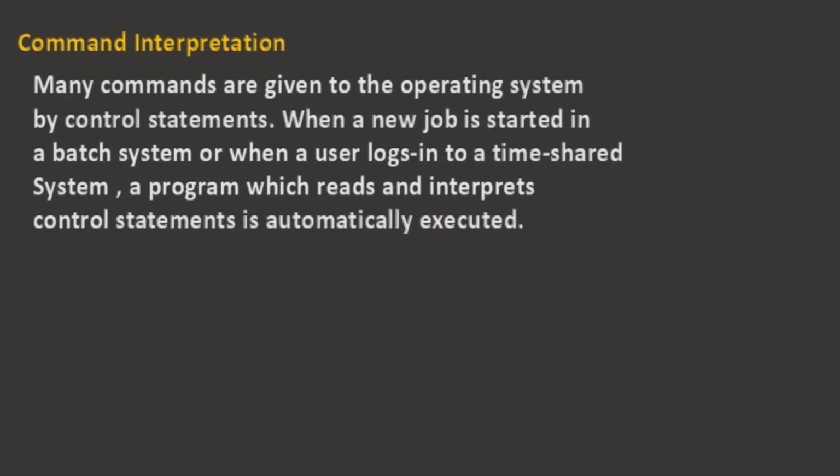Many commands are given to the operating system by control statements. When a new job is started in a batch system, or when a user logs into a time-shared system, a program which reads and interprets control statements is automatically executed.